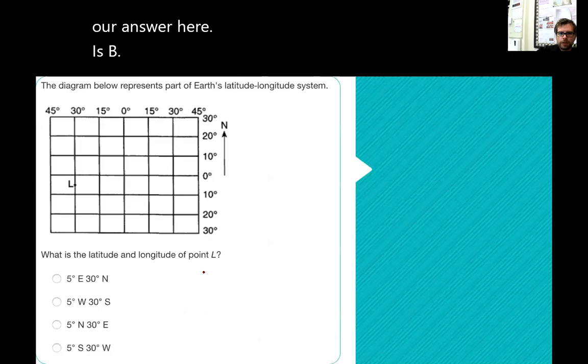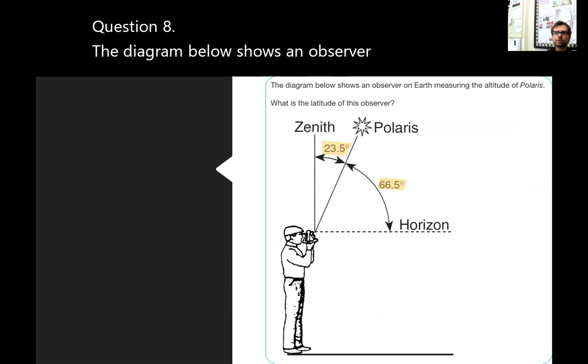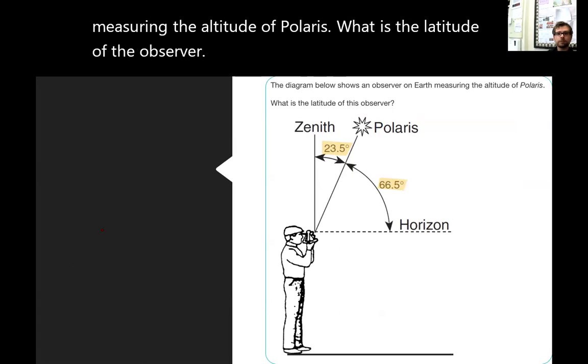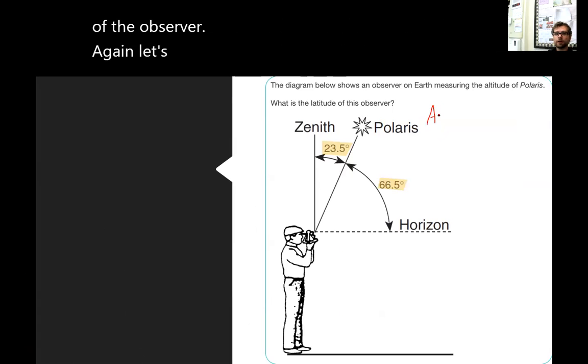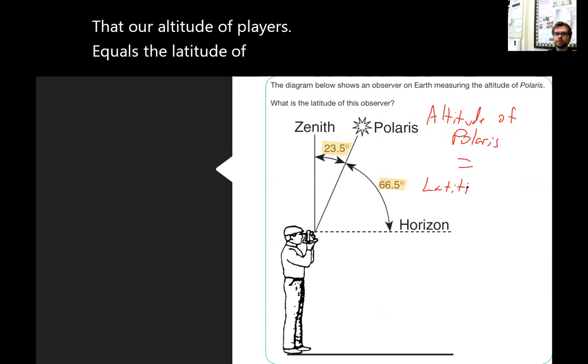Question 8. The diagram below shows an observer on Earth measuring the altitude of Polaris. What is the latitude of the observer? Again, let's remember that the altitude of Polaris equals the latitude of the observer.